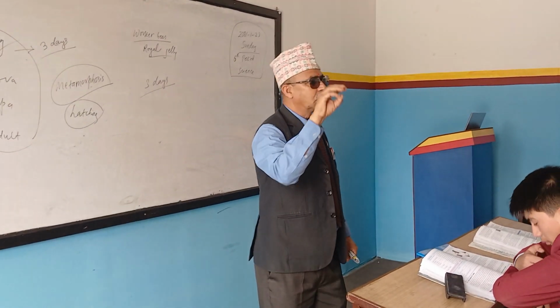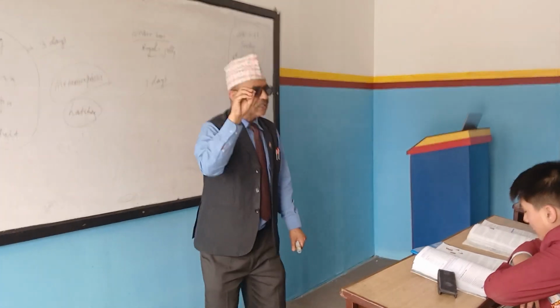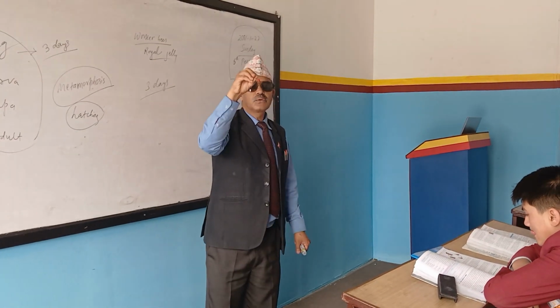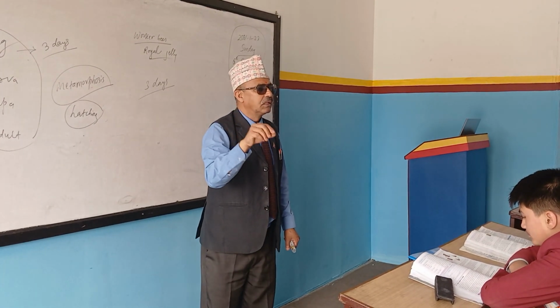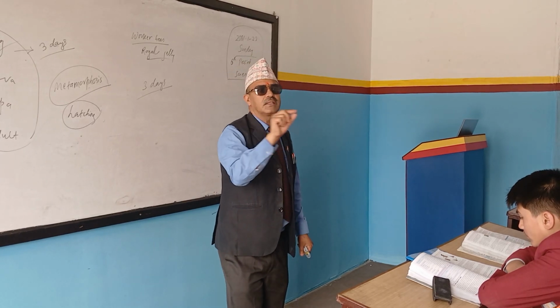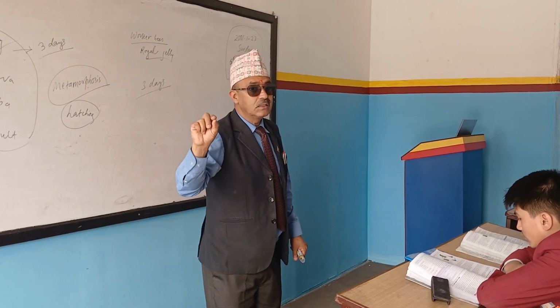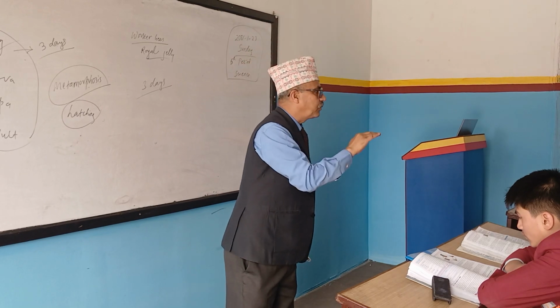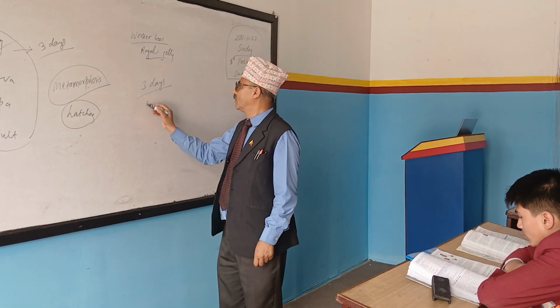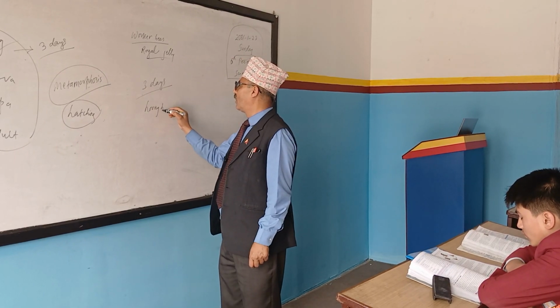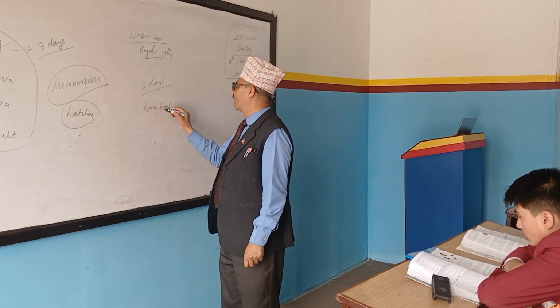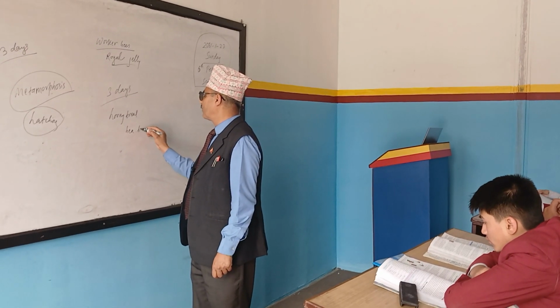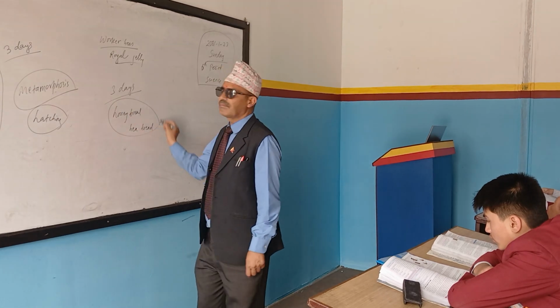3 days. But if there is necessity of a queen bee, then for one larva they provide royal jelly continuously. Otherwise they will stop and they provide, what do they provide? Honey bread, or bee bread, to the larvae.